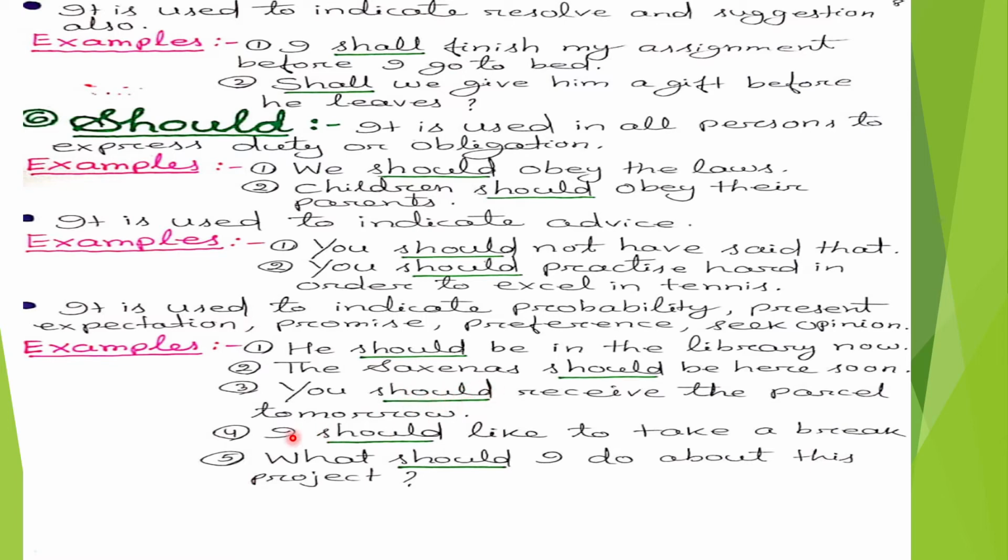Fourth number, I should like to take a break. Now, in this sentence, should is used to express the preference. Last example, what should I do about this project? In this sentence, the modal auxiliary verb should is used to express the opinion.